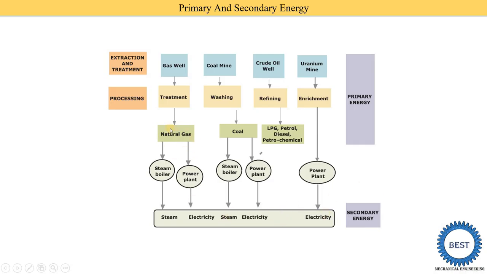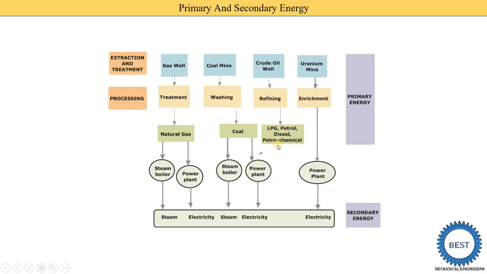Natural gas is used in steam boilers or in power plants. Suppose natural gas is used in a steam boiler, steam is produced, and if natural gas is used in a power plant, electricity is produced. Coal is used in a steam boiler, then steam is produced. Coal is used in a power plant, then electricity is produced. And this crude oil is further used.